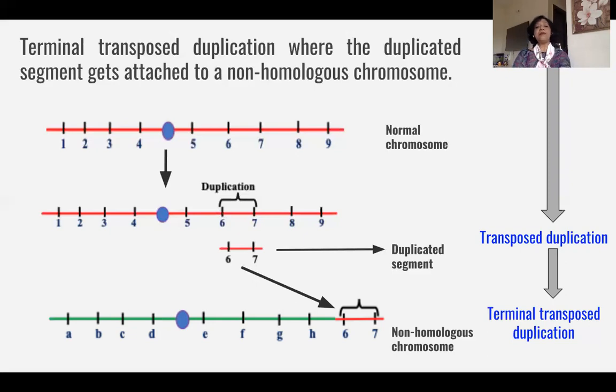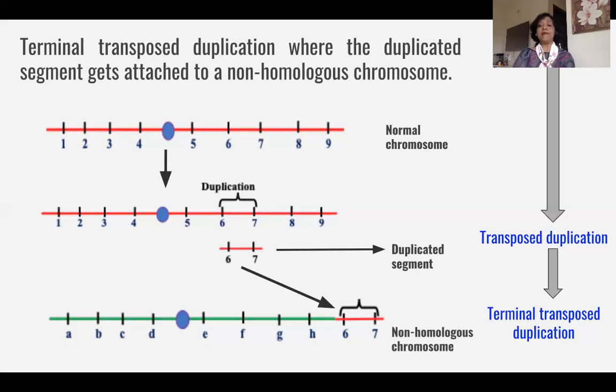Now here you can make out the difference. Why is it called interchromosomal duplication? Here you can see that the duplicated segment attaches to a non-homologous chromosome, and it is represented so well that you can immediately make out that it is a non-homologous chromosome.